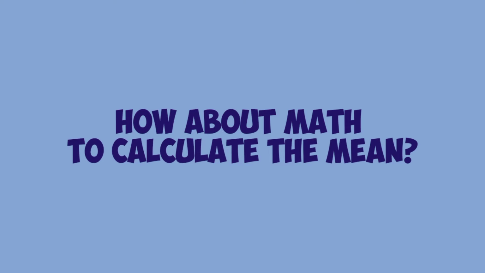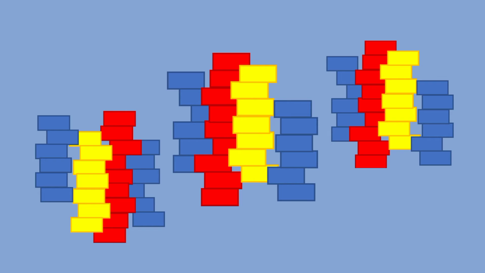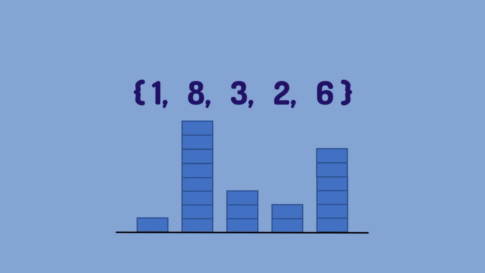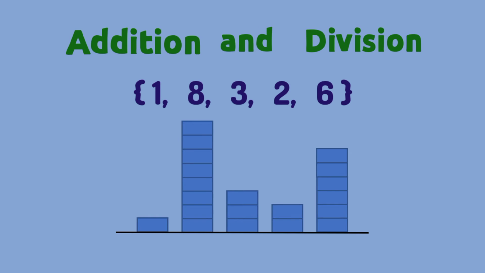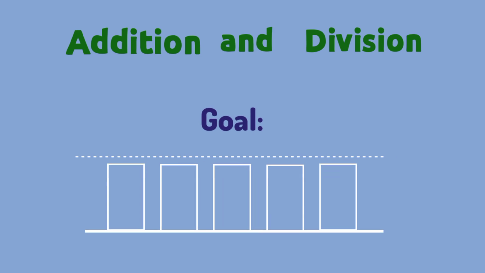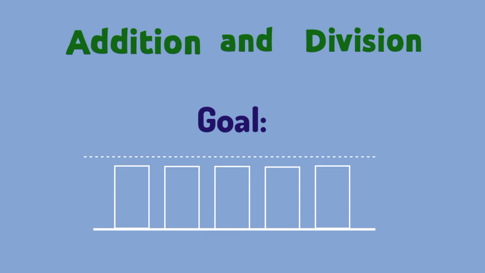But is there a way we can use math to calculate the mean of a dataset? After all, it would be very inconvenient if we always had to use stacks of blocks to do it. To learn the mathematical procedure for calculating the mean, let's start with blocks again. But this time, instead of using trial and error, let's use a more systematic way to make the stacks all the same height. This way involves a clever combination of addition and division. We know that we want to end up with 5 stacks that all have the same number of blocks, right?